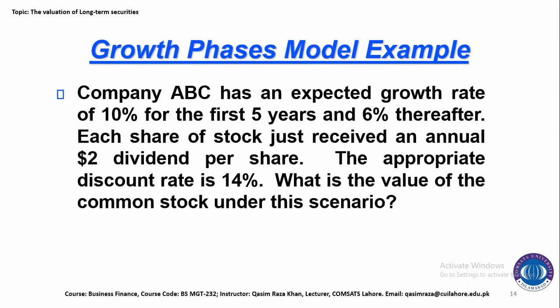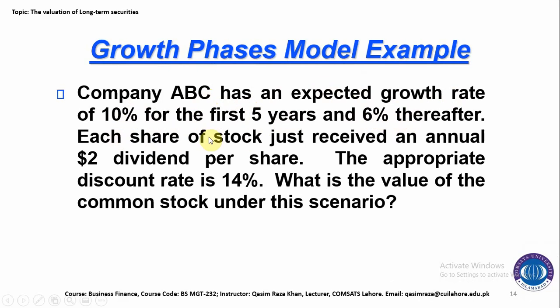So here is the example. Company ABC has an expected growth rate of 10% for the first 5 years. The dividend will grow at 10% for the first 5 years and 6% after the 5 years.